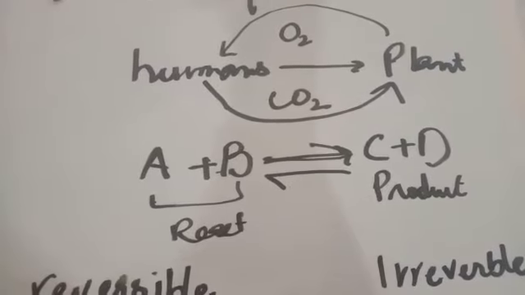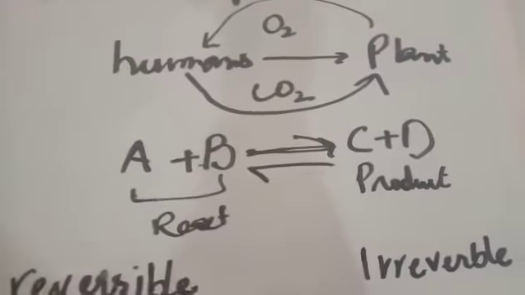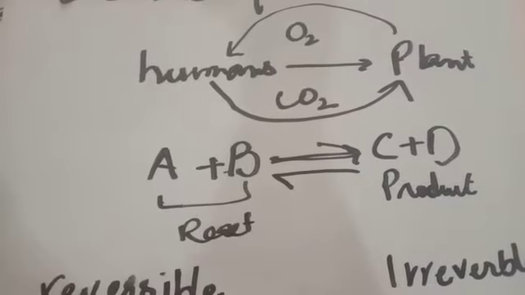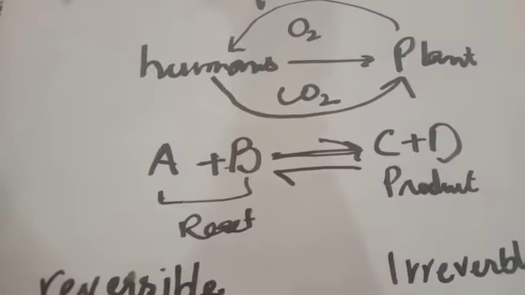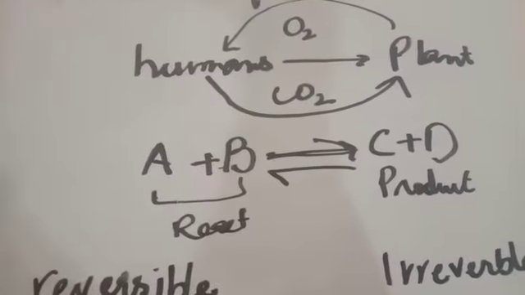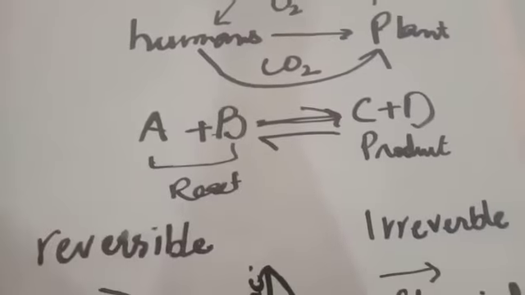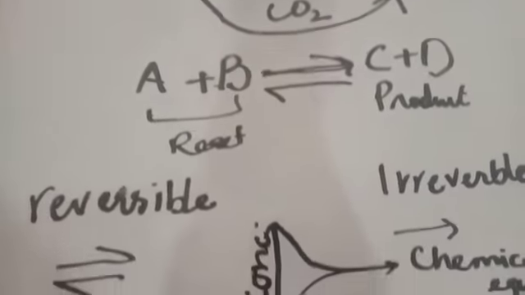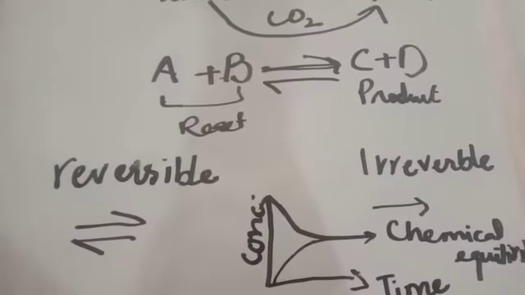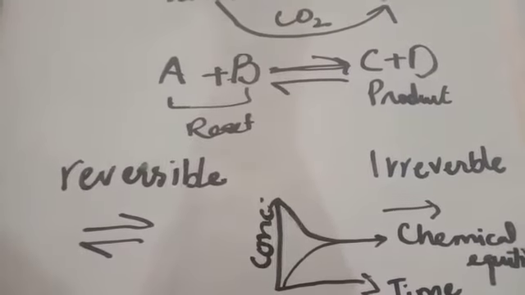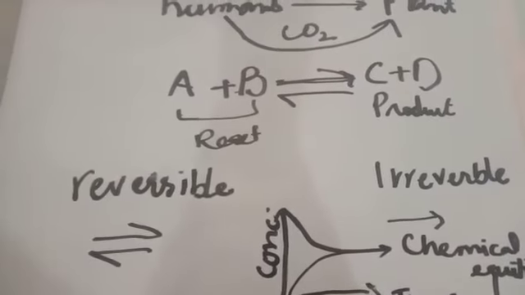You can see I have drawn a chemical reaction in which A and B are the reactants, and they are converted into products C and D. The properties of the reactants and the products are entirely different from each other, and this process is called a chemical reaction. In this chapter we are going through two types of chemical reaction. The first one is the reversible chemical reaction, and the other one is the irreversible chemical reaction.